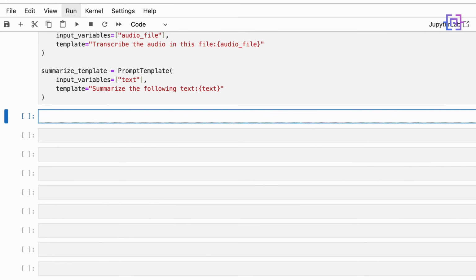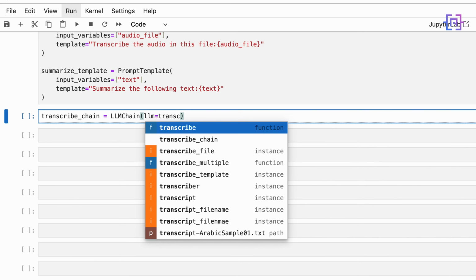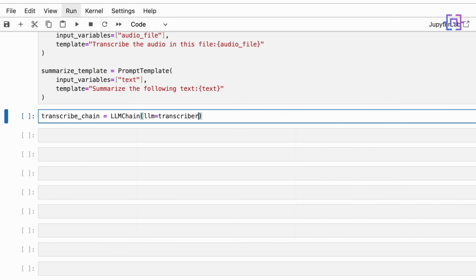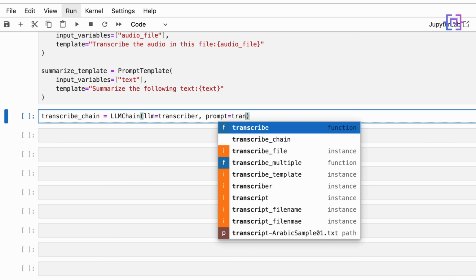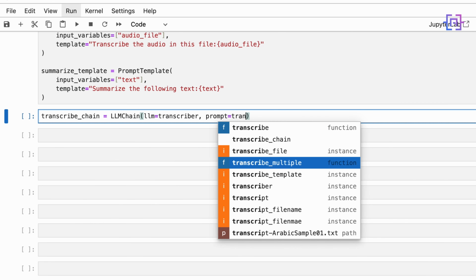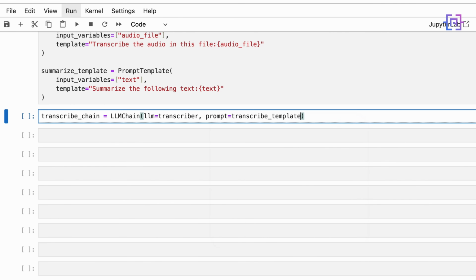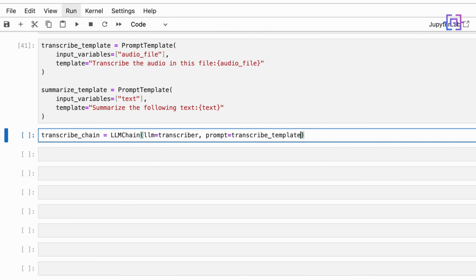Now we will create our chains. So here we will say transcribe_chain is equal to LLMChain. The LLM object is equal to transcriber, and the prompt is equal to transcribe_template. Yeah, transcribe_template.